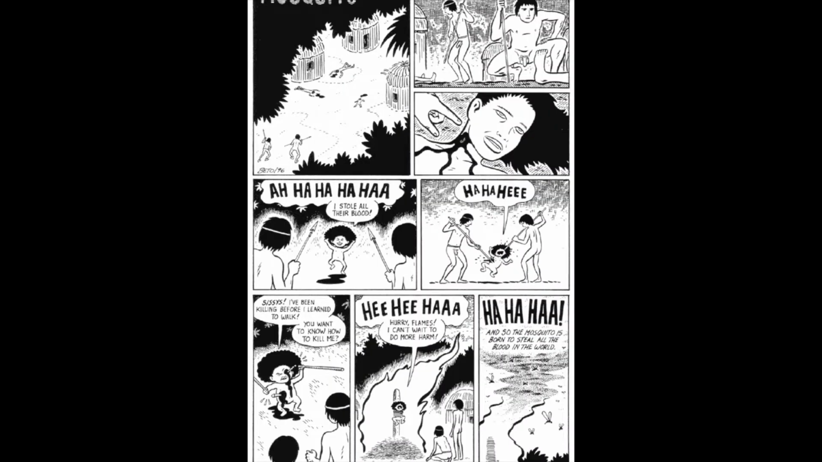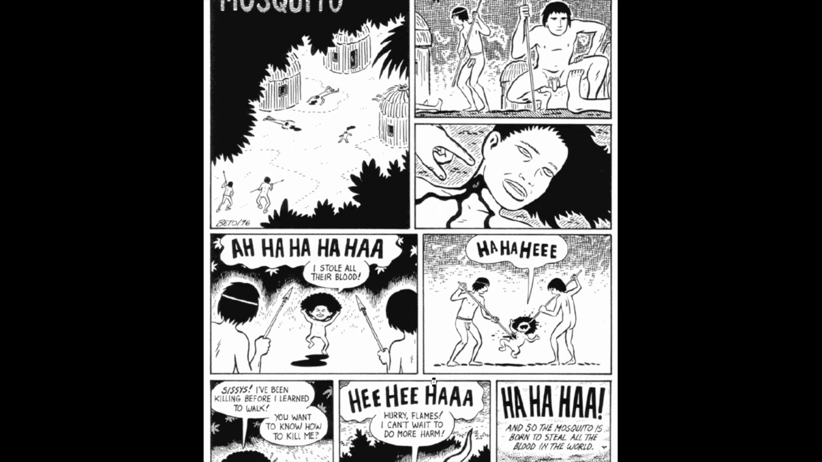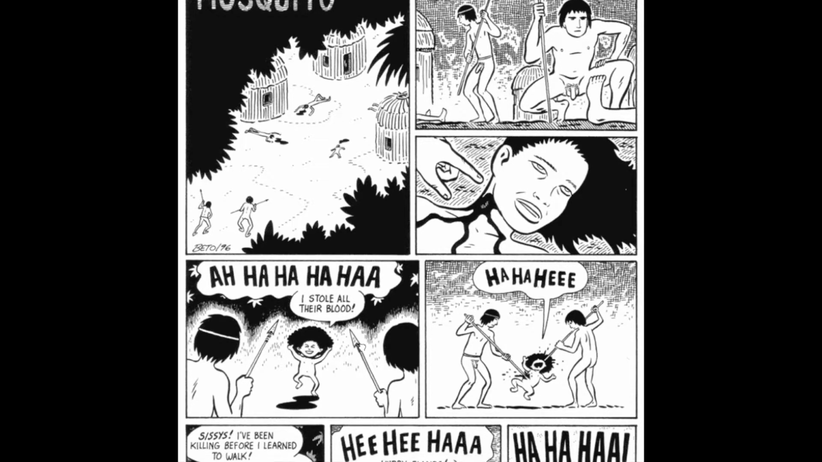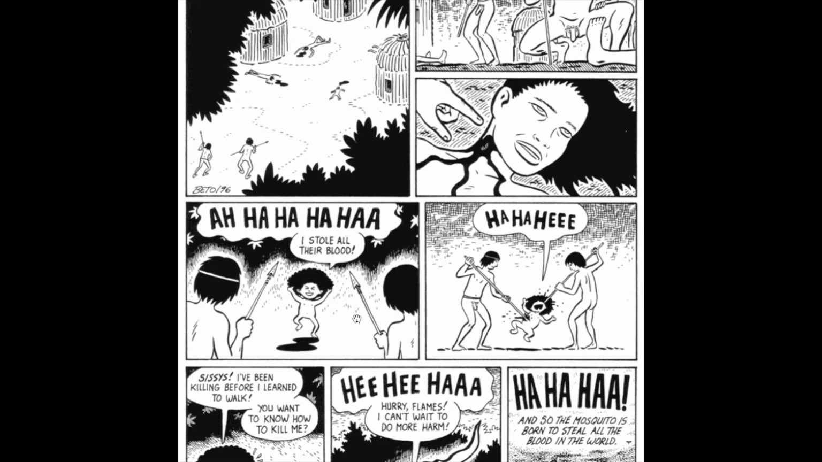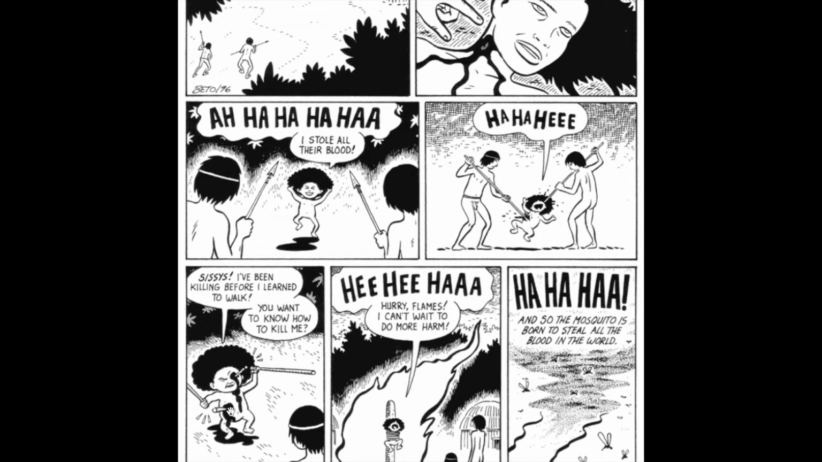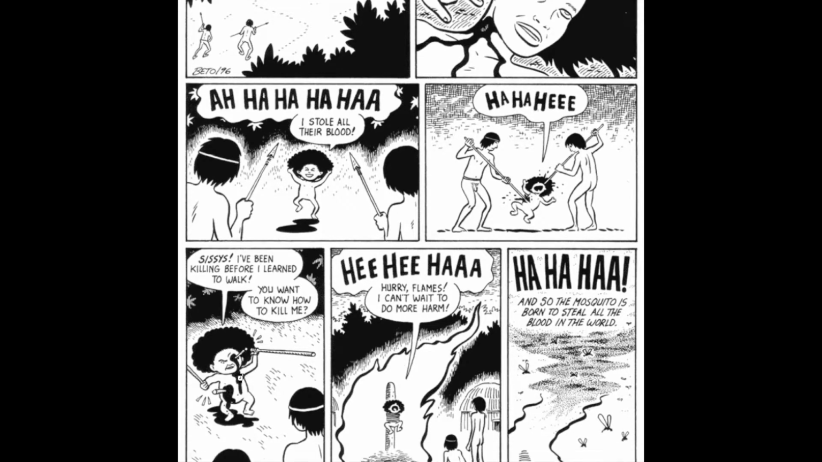This one by Gilbert Hernandez is called Mosquito. A question in the mind already is, why is this called Mosquito? There are these corpses here and everything. And they look around, there's this huge wound here. Why is it called Mosquito? And then this character comes out of the forest here. "Haha, I stole all their blood." And another question arises in our mind: is that the mosquito? And then they stab this kid, and this kid is still alive and yelling back at them.